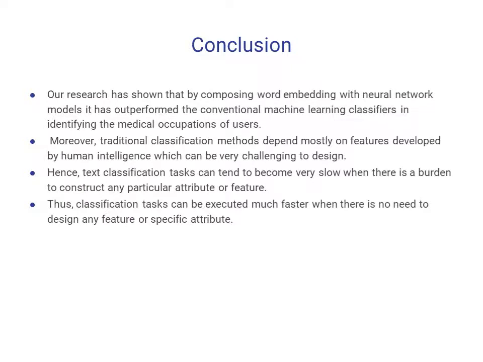Basically our research has shown that by composing word embedding with neural network models, it has outperformed the conventional machine learning classifiers. Moreover, traditional classification methods depend mostly on features developed by human intelligence, which can be extremely challenging to design, and thus text classification can become very slow when there is a burden to construct any particular attribute or feature, especially when it involves feature engineering. Thus text classification, we have observed, can be executed much faster when there is no need to design any feature or specific attribute.